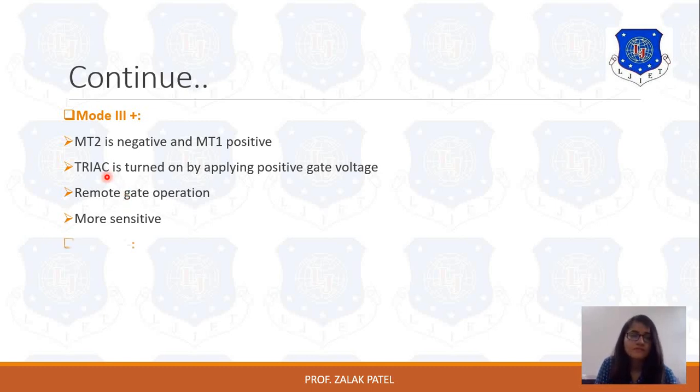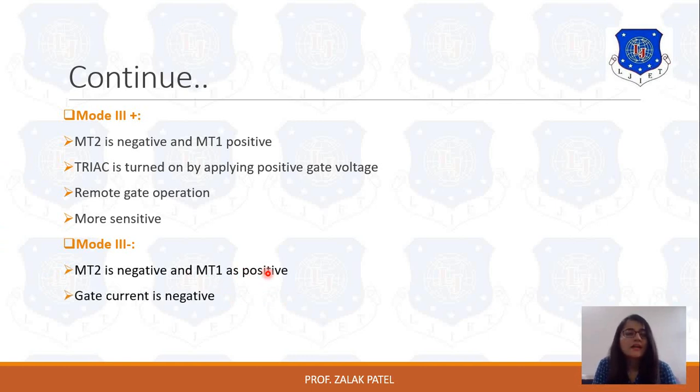Next is mode 3 minus. Mode 3 minus means it operates in the third quadrant, with a minus sign because the gate current is negative in this case. MT2 is negative compared to MT1 and the gate current is negative. Here a very high amount of current is passing through the device. That's why it is the least sensitive.